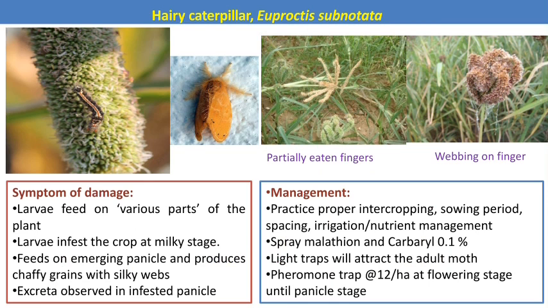Then how can we manage this caterpillar in the bajra crop? Here proper crop rotation and intercropping are also effective. Then we can adjust the sowing time.